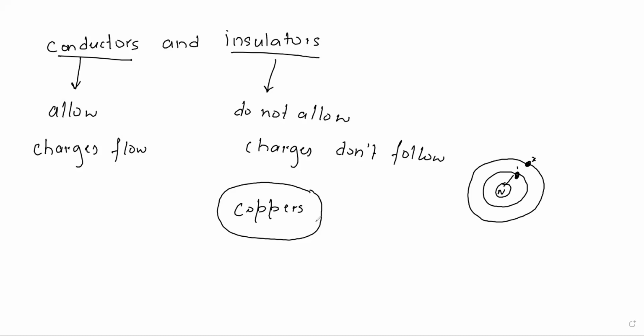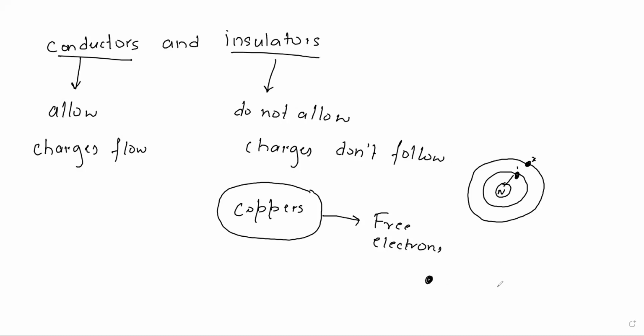But interestingly, along with these electrons which are bound to the nucleus, in metals or in conductors, we find a few more electrons. Those are called free electrons. These electrons do not do any work like revolving around the nucleus or having a tight bond with the nucleus. They are freely roaming from one atom to another.